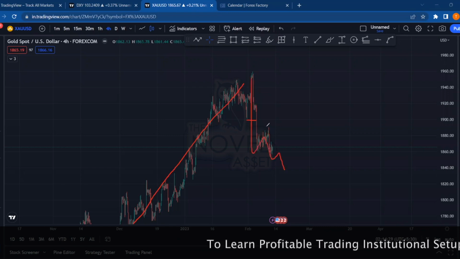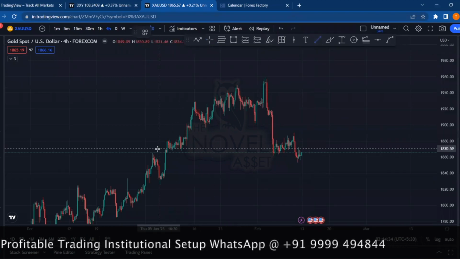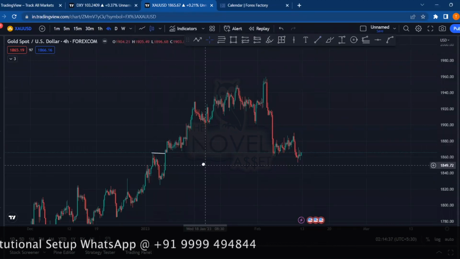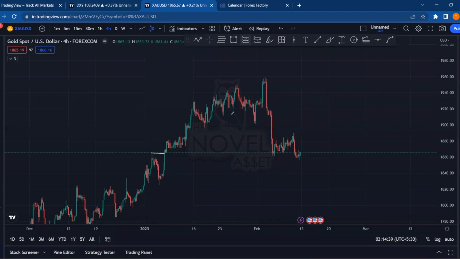Okay, so what we can see over here, according to the advanced institutional market structure, is that this was my last breakout structure towards the upside. After that, the price has not given us a breakout structure and the price continued its rally towards the upside.